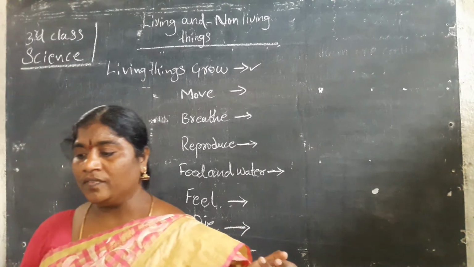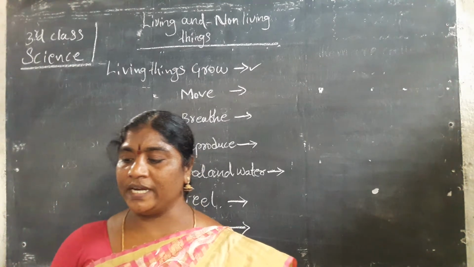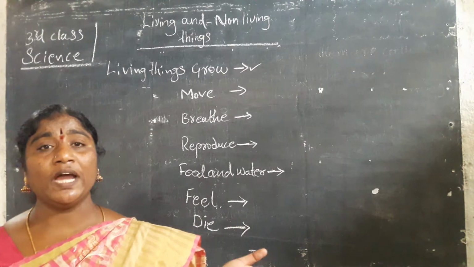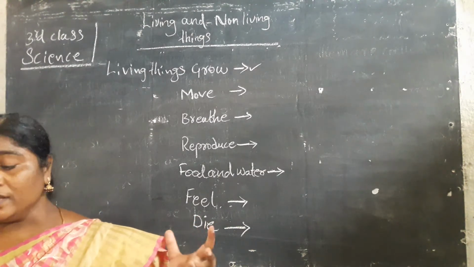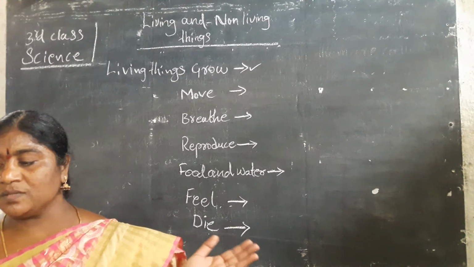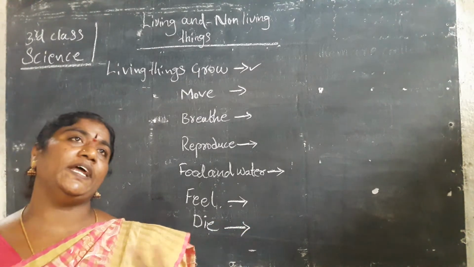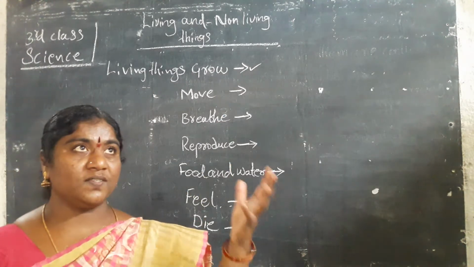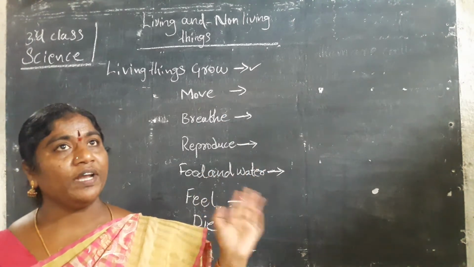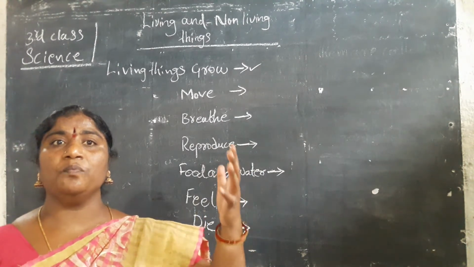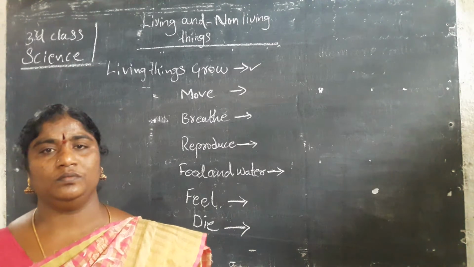They can move from one place to another. Plants do not do this, but their parts move here and there, like branches and leaves when air blows.